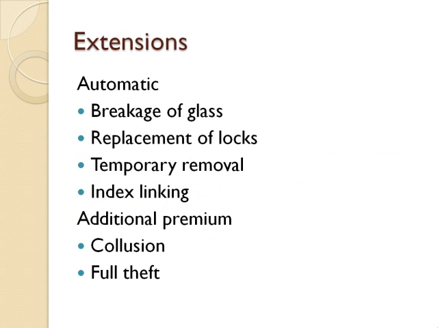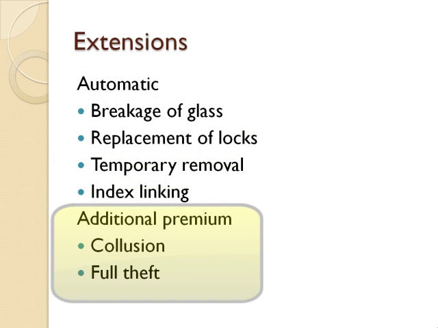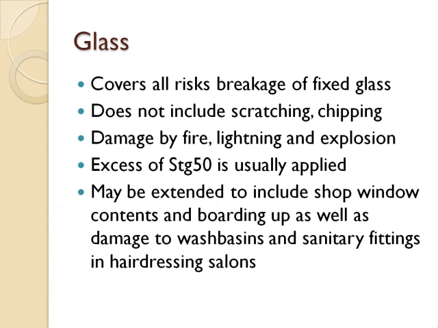These are some extensions under a typical commercial property policy, some being given automatically and some requiring additional premium. Glass insurance is based on all risks covered.